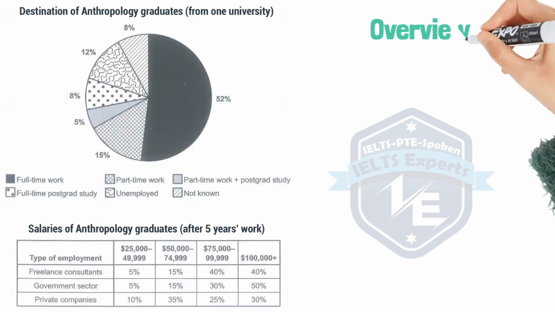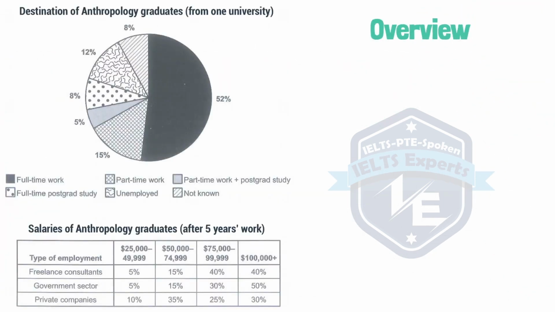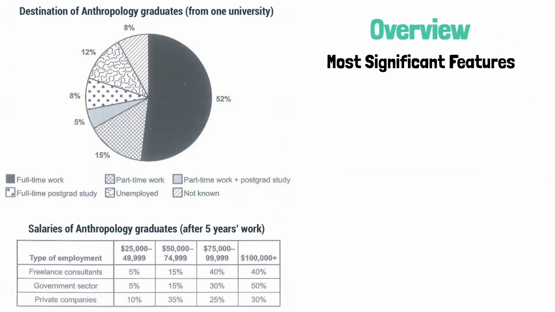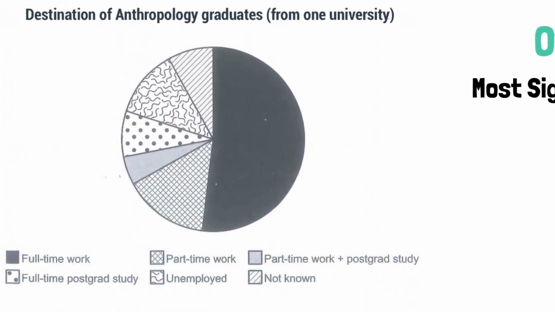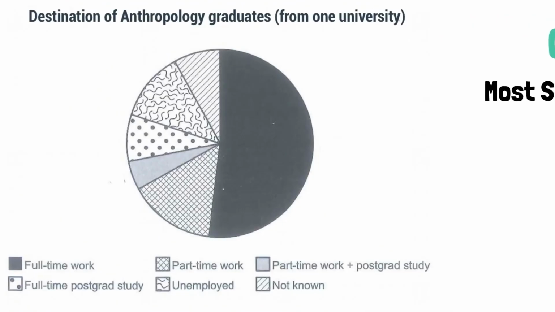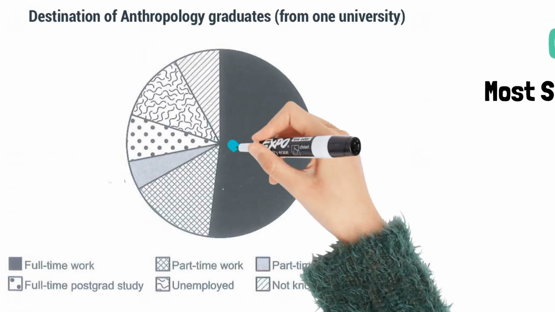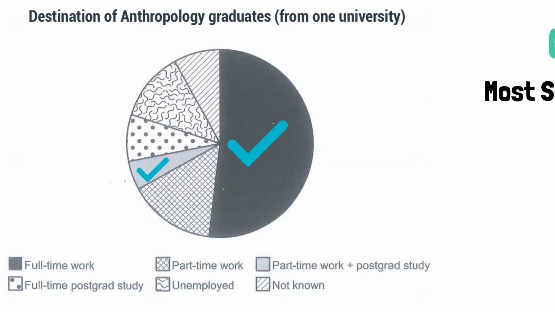Now let's move on to the overview paragraph, which is our second paragraph. In this paragraph, we describe the one most significant feature of the pie chart and the one most significant feature of the table. Now I've removed all the numbers on this pie chart for you guys so that you won't be influenced by them. What do you notice first? This biggest slice or the smallest one?